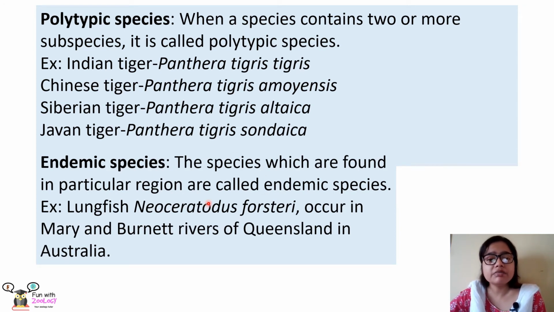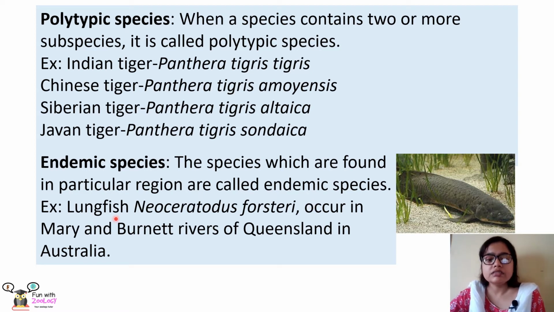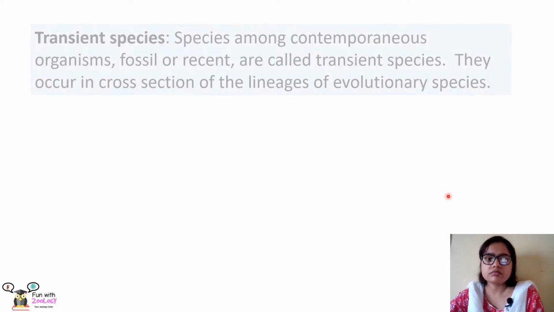Next, we will learn about endemic species. If a species is found in a particular region only, then it is called endemic species. That means it is endemic to that region. Example is lungfish Neoceratodus forsteri, which is found in the Mary and Burnett River of Queensland in Australia. It is found only in that region, so it is called endemic species.